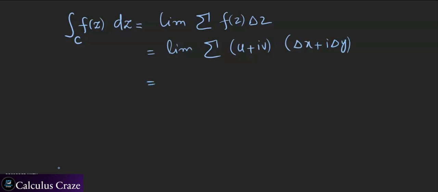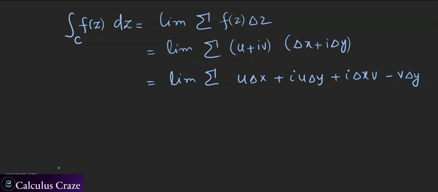So now you can perform this complex multiplication operation, and it turns out that it is given by: you can multiply u times change in x plus iota times u change in y plus iota times change in x v and minus v change in y. Okay, so this is right over here.